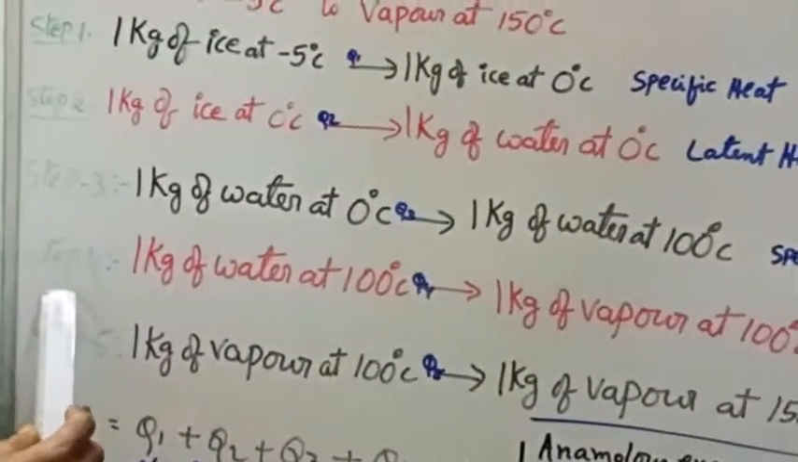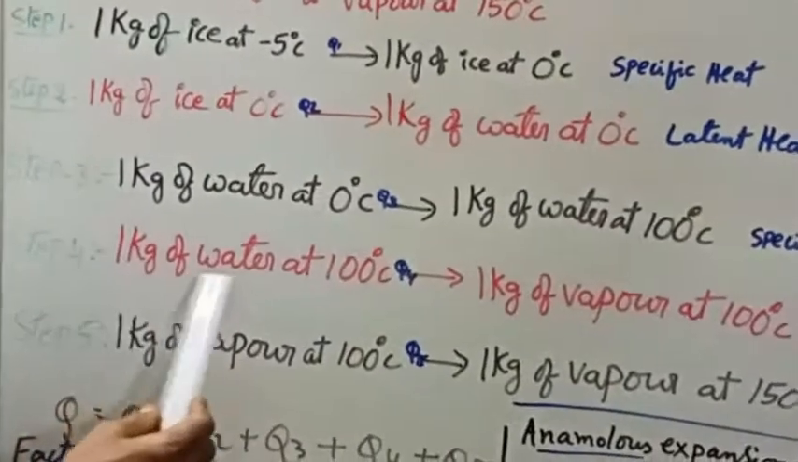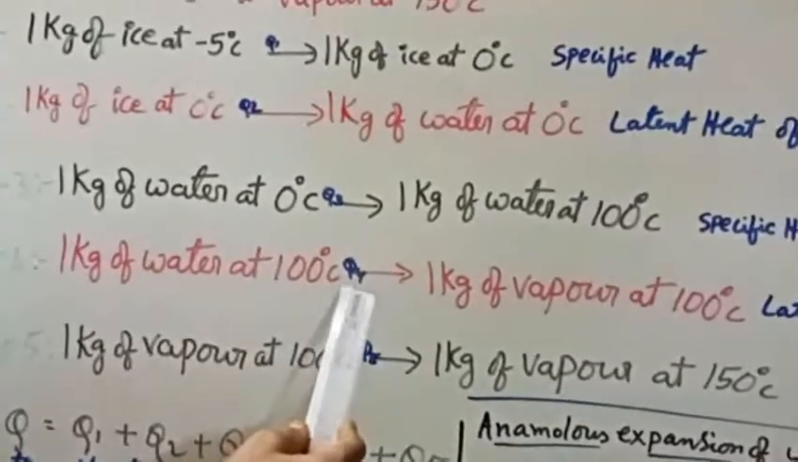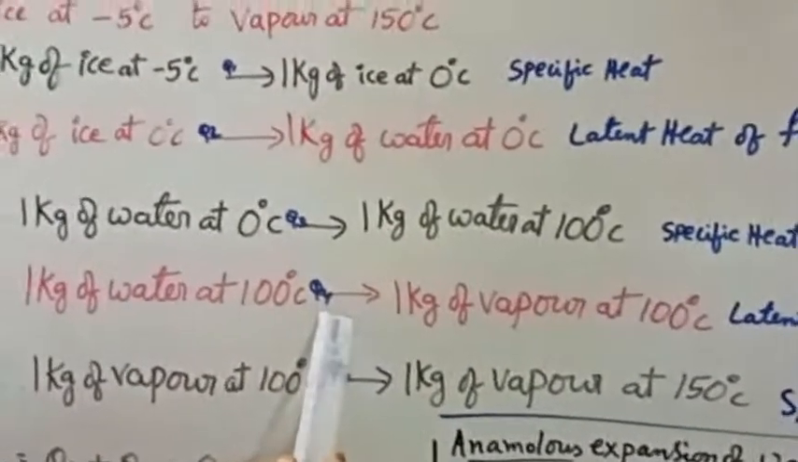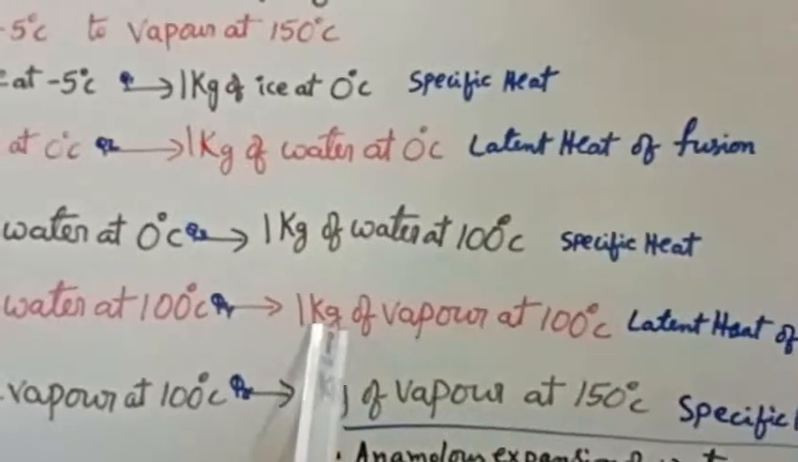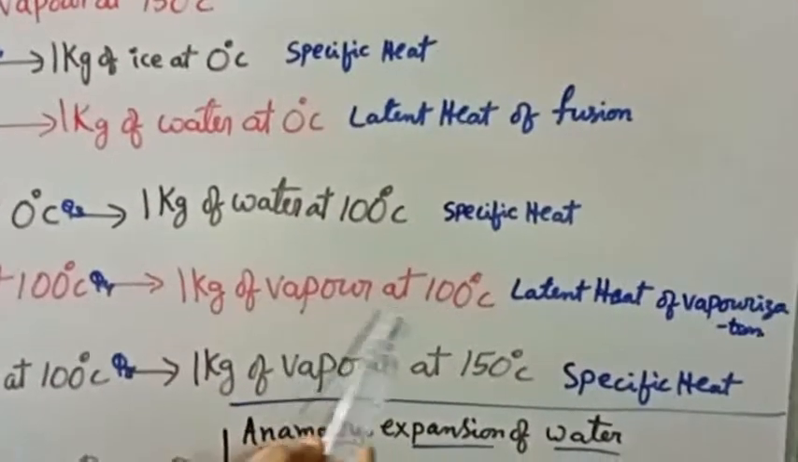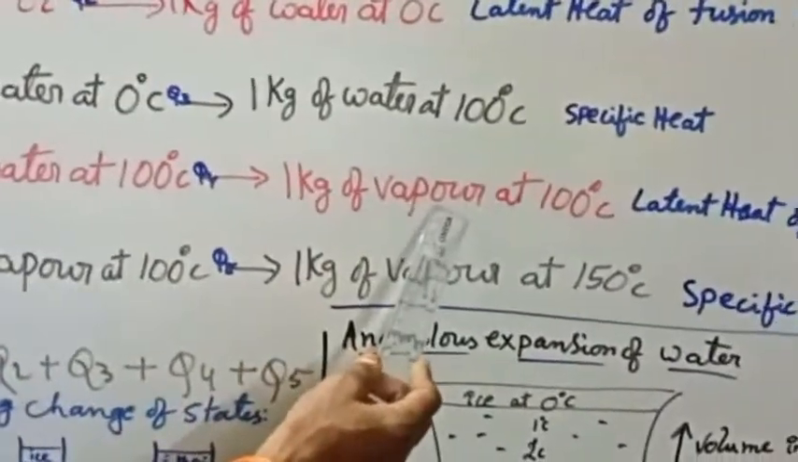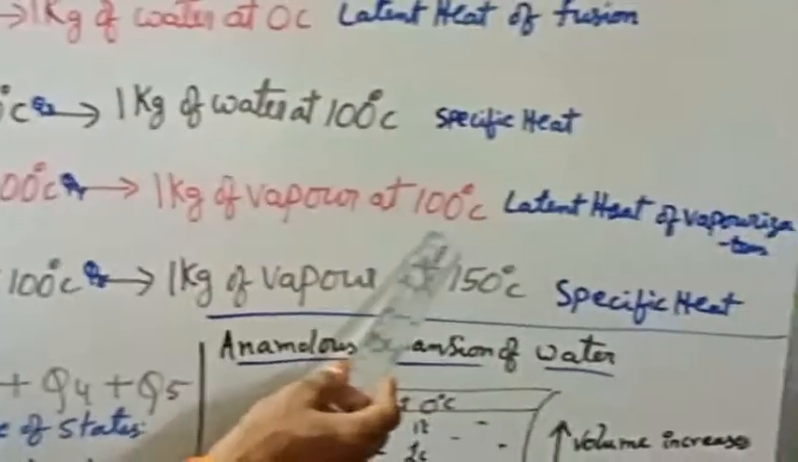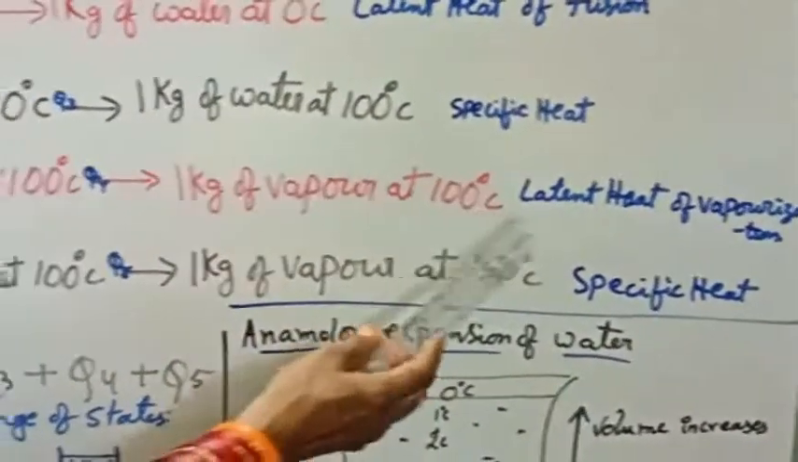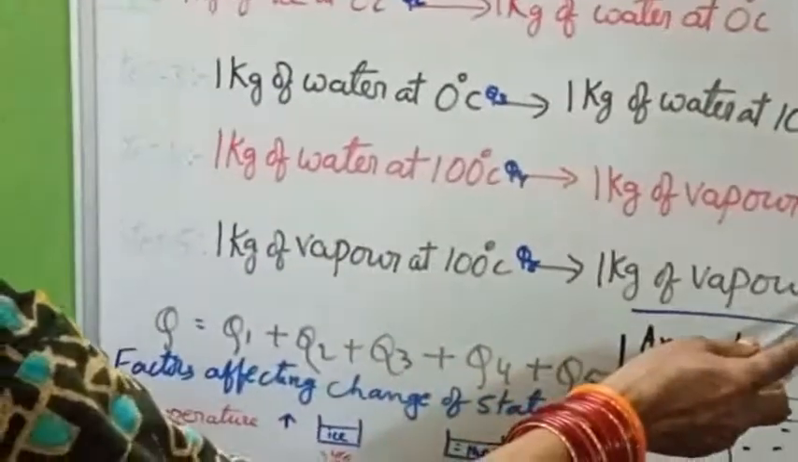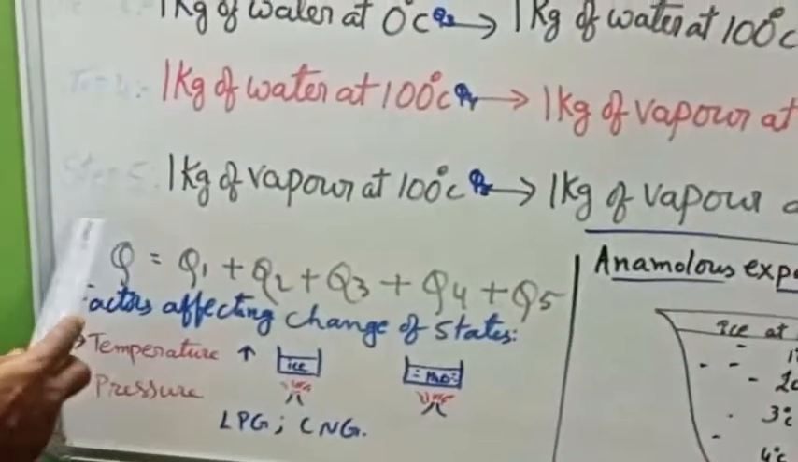Next, in step 4, we find 1 kg of water at 100 degrees Celsius, by utilizing the heat energy Q4, will be converted into 1 kg of vapor at 100 degrees Celsius. Here water, here vapor. One is in the liquid state, the other is in the gaseous state. But the temperatures are similar, 100 degrees and 100 degrees. So here latent heat of vaporization is utilized.